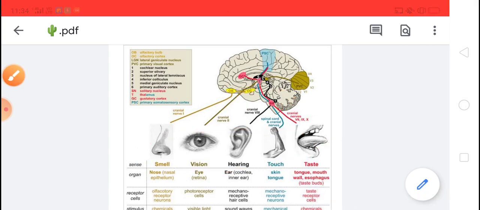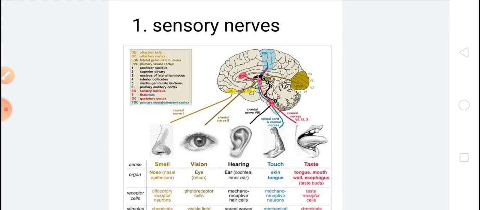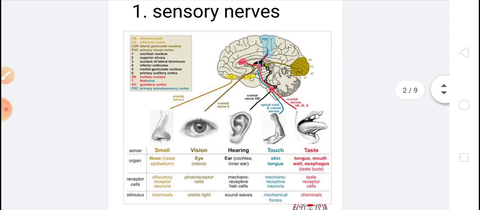Sensory nerves help us recognize whatever we eat or see. Due to these nerves only we can see, smell, hear, taste, or feel. I hope you understood about sensory nerves.